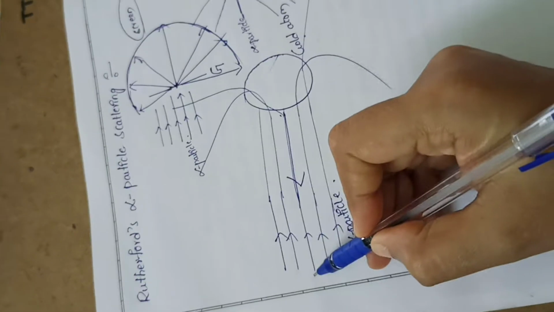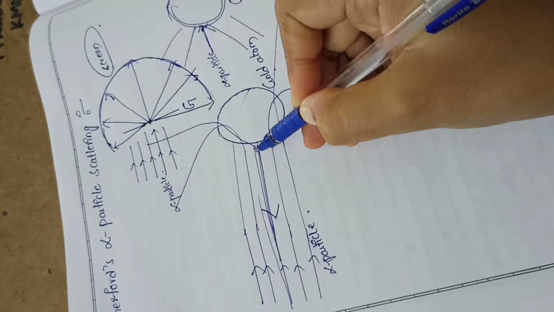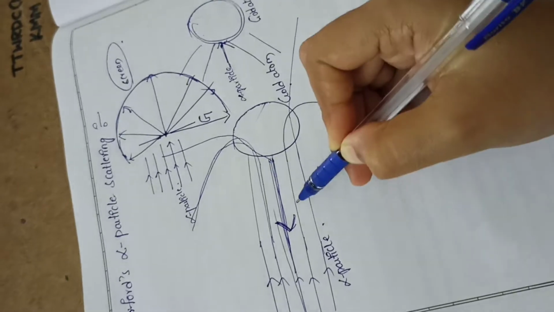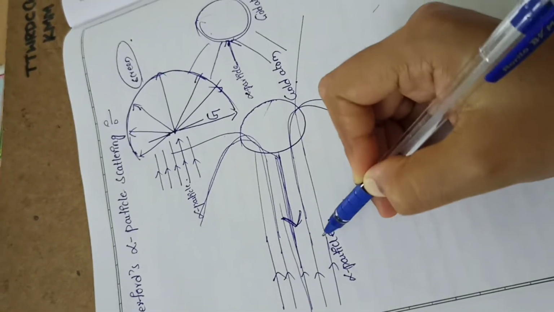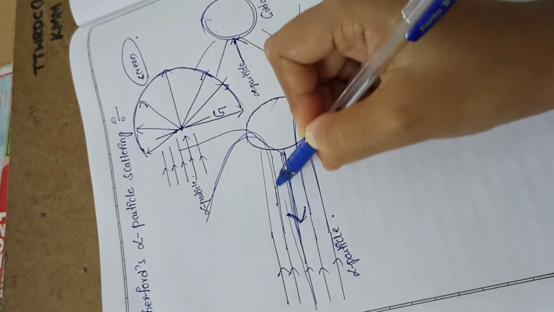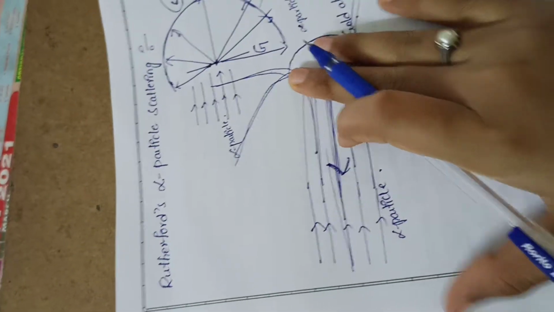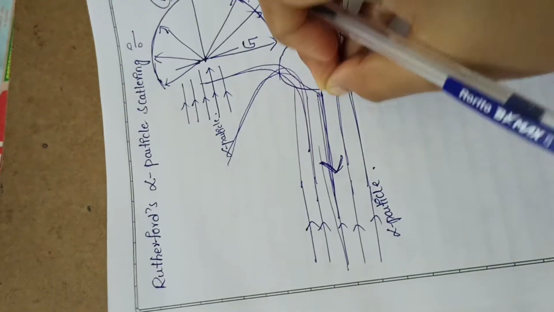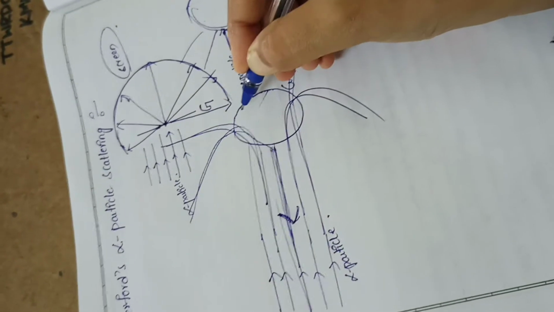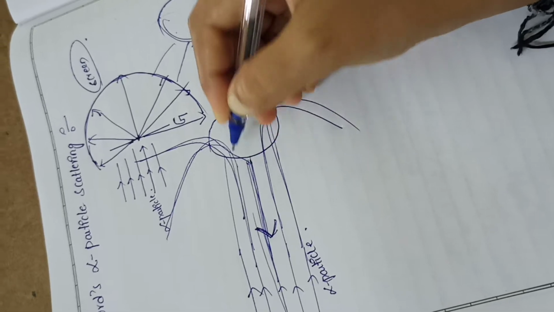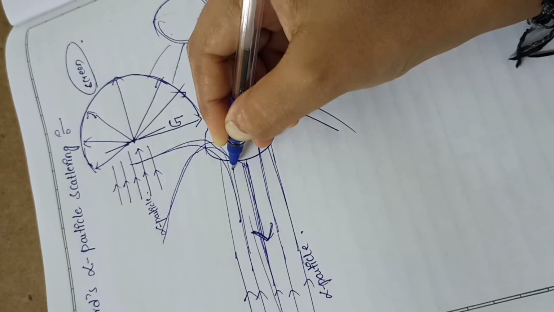Whenever the alpha particles reach it, some reverse back like this, and some of the alpha particles went like this. So here Rutherford observed that a few alpha particles are deflected at very large angles. Which one is the large angle here? This is our large angle.